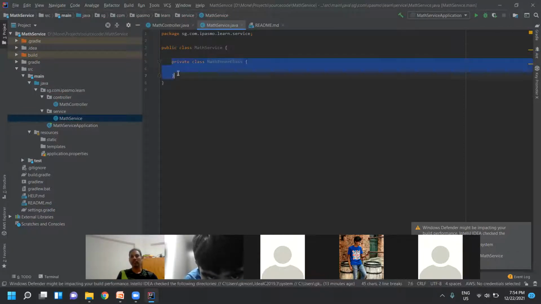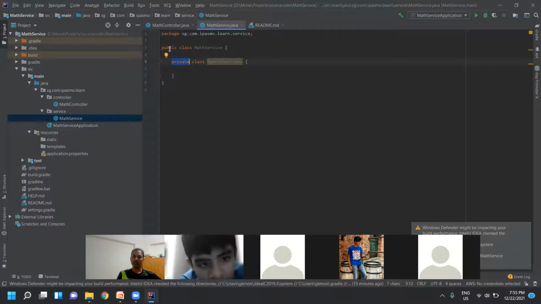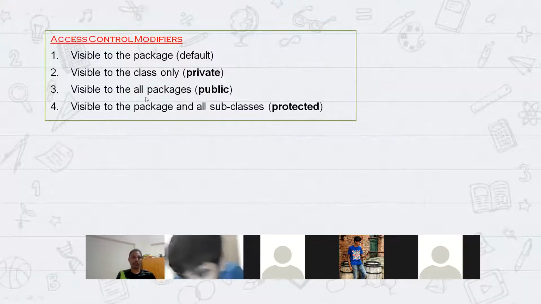So this is an inner class, right? Within this class only, this private is accessible. It cannot be accessed outside. So this is the private access modifier. Why do we go with access modifiers? Because of security reasons. We want to limit the scope of classes across the packages. Now you read out these statements.